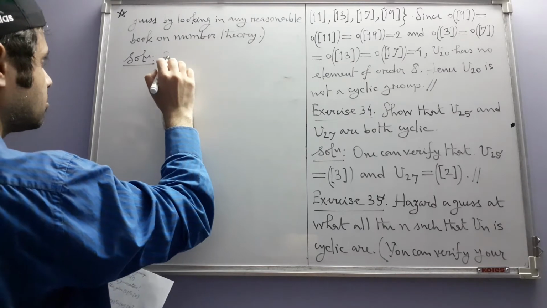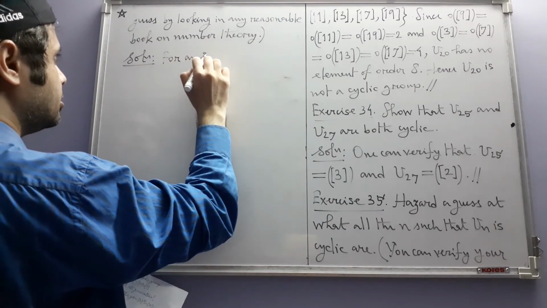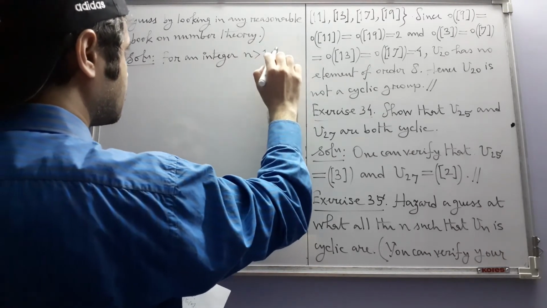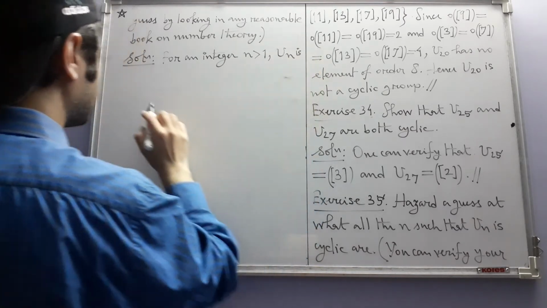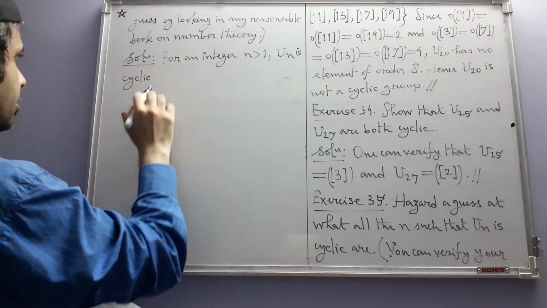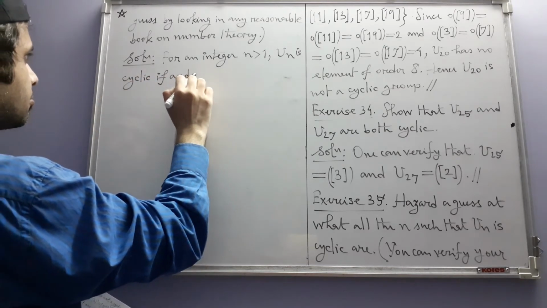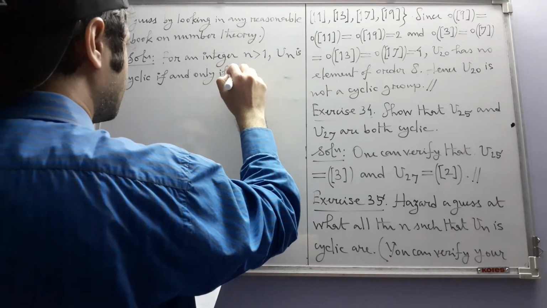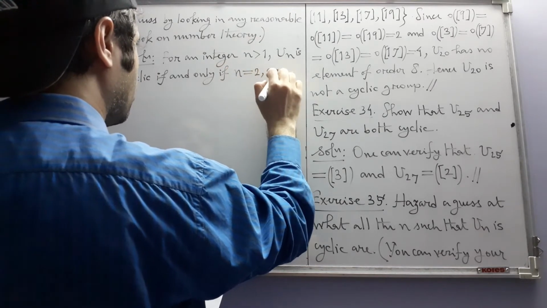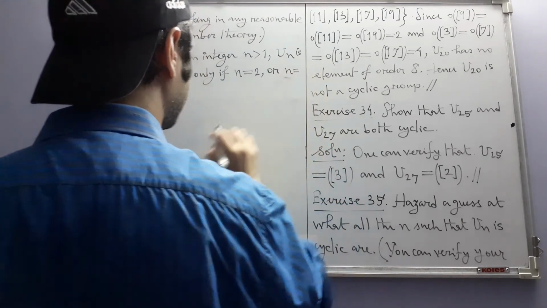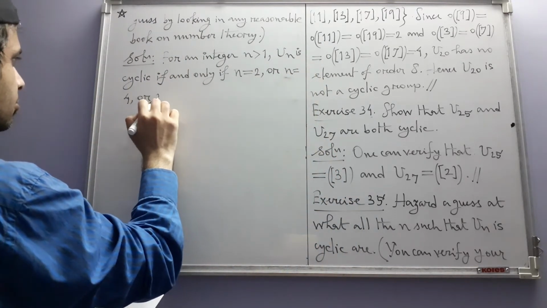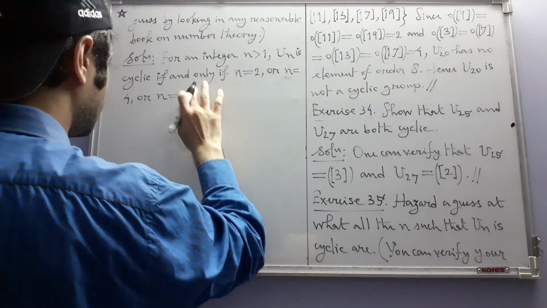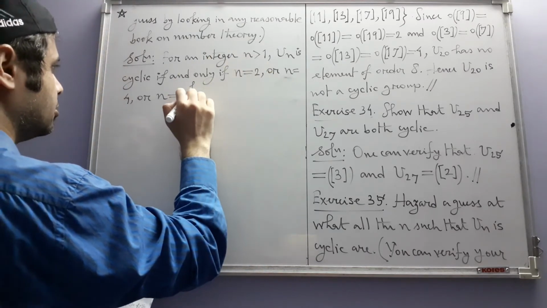For an integer n greater than 1, UN is cyclic if and only if n is equal to 2 or n is equal to 4 or n is equal to p to the power k, because we have n here, sorry, so we cannot take n.